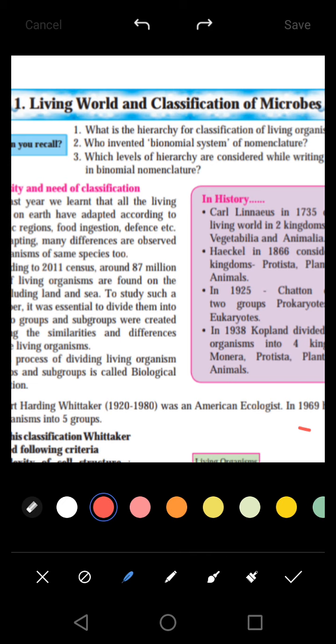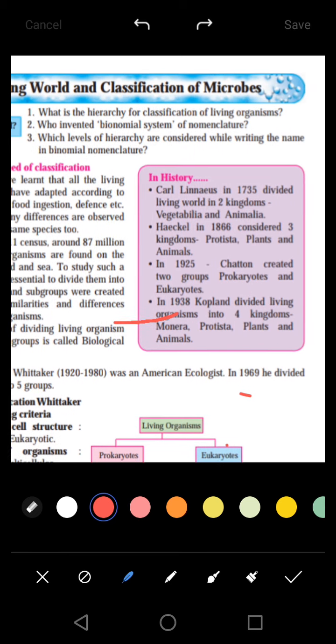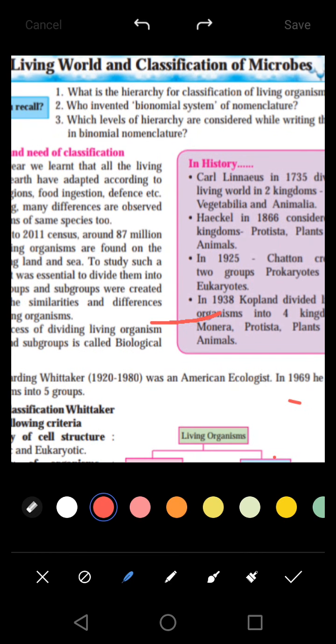These are the two levels of hierarchy, which is the answer to our next question. That is, which levels of hierarchy are considered while writing the binomial nomenclature? So the two hierarchical levels are genus and species. The bigger part is a genus, and inside the genus there are many species. So living organisms can be classified into many genera and then further classified into species according to the binomial nomenclature system, which is an earlier kind of system that has been discarded now. There are now modern methods of classification of living organisms.